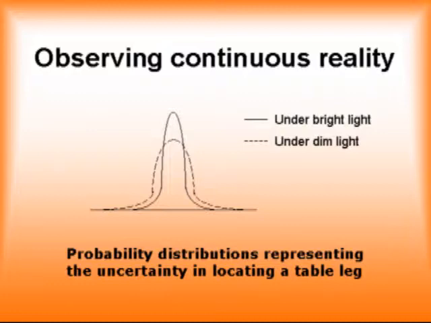The distribution for viewing the table leg in bright light is narrower because in bright light there is less uncertainty about where the leg is located. Complementing this, the distribution for viewing the table leg in dim light is wider because in dim light there is more uncertainty about where the leg is located.